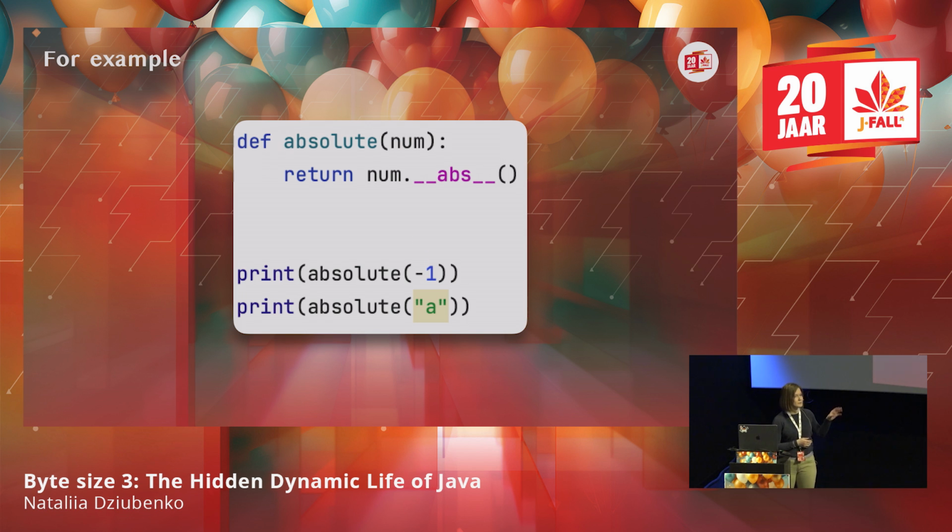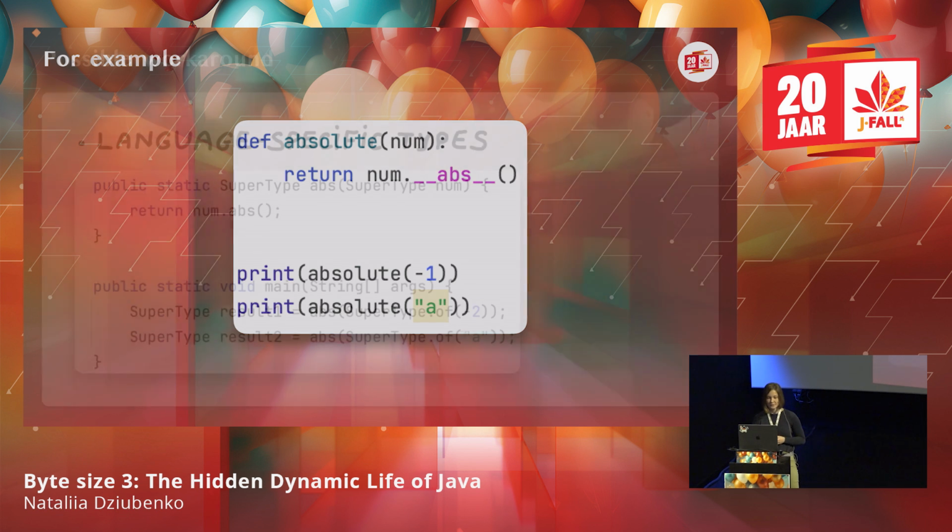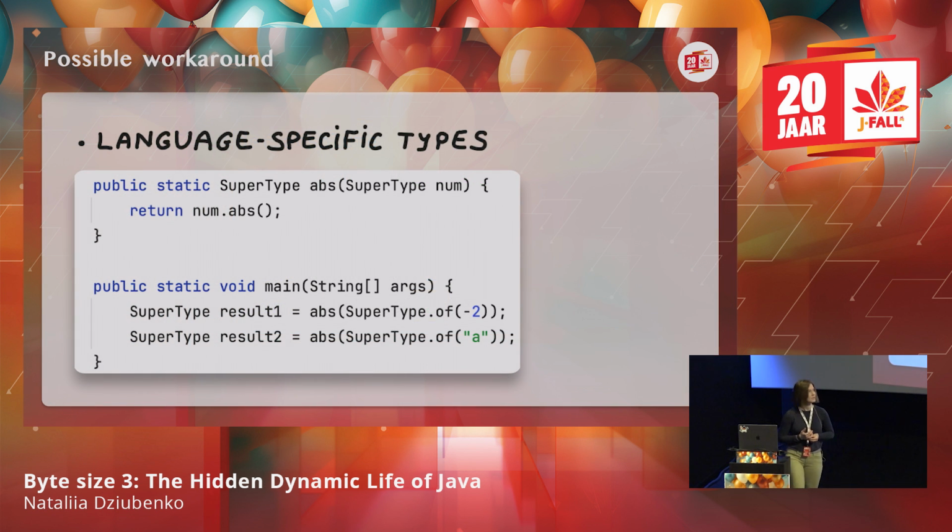So if we want to build a language that looks like this on top of the JVM, how should we actually design it? One of the possible workarounds, and it's not a very easy workaround, is creating a super type, a more global type that will be basically your type for every type in your language. And this is how it would look under the hood, right?